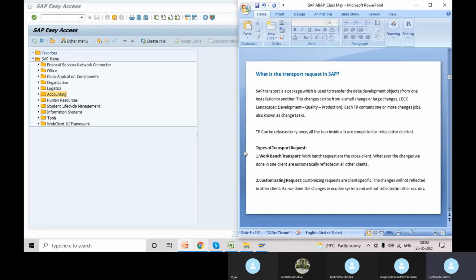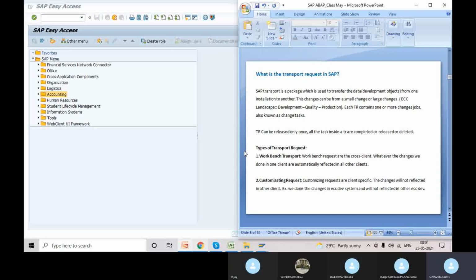When we create the package or any object, it will be stored in the transport layer. Because we are doing everything in the development system, we are supposed to move to quality and pre-production subsequently. So a package will not be able to move directly to quality and production. In a Java environment, if you have two environments, on cloud or a local machine, we just copy those folders from one location to another. But here we want to do that through packages.